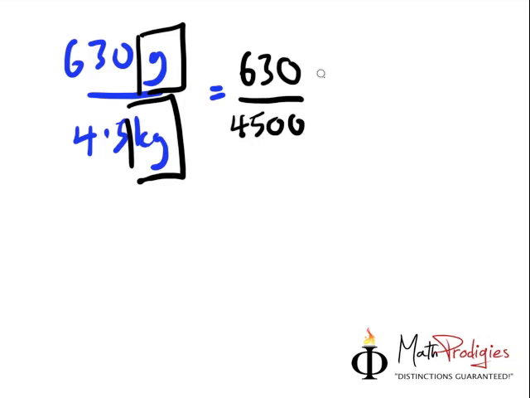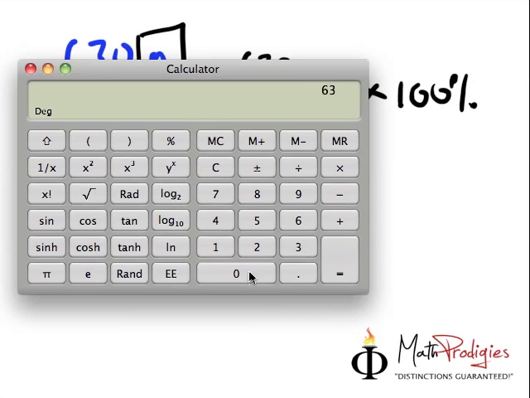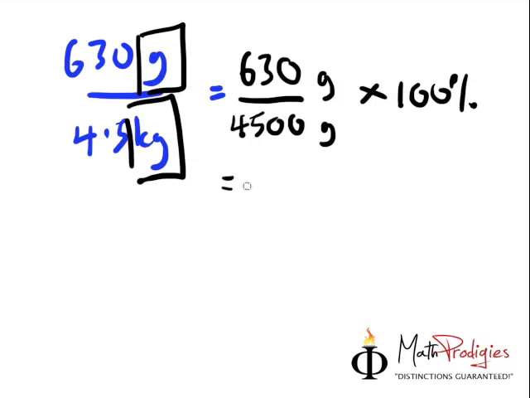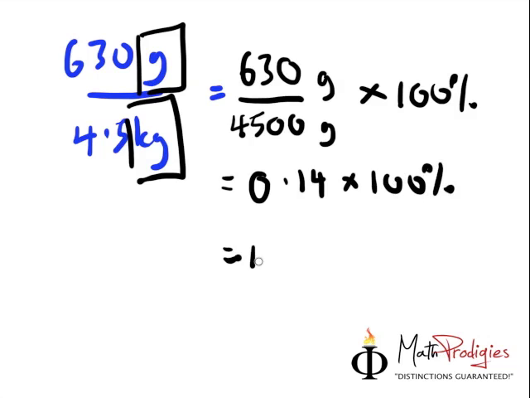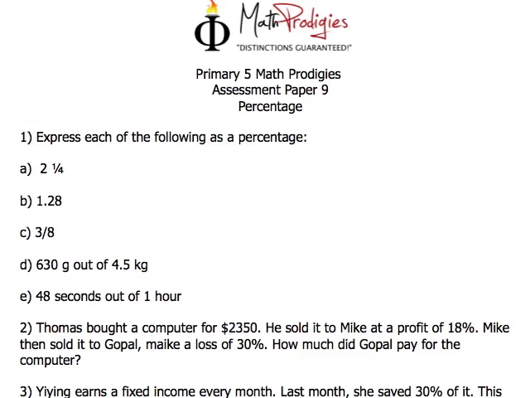4500 grams. How do I find the percentage? A fraction times 100%. So I take my handy dandy calculator. 630 divided by 4,500, which is 0.14. So 0.14 times 100% will give me the answer of 14%. Very good. Let's move on to the final part of this question.